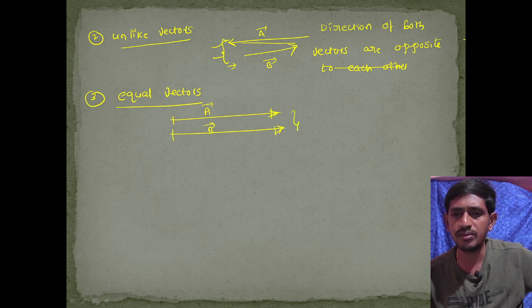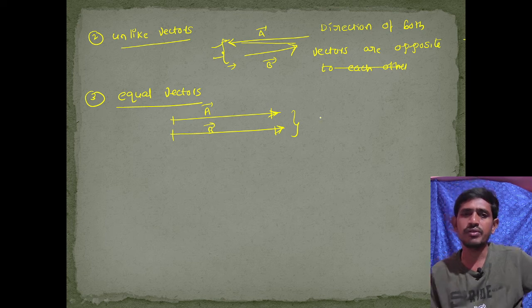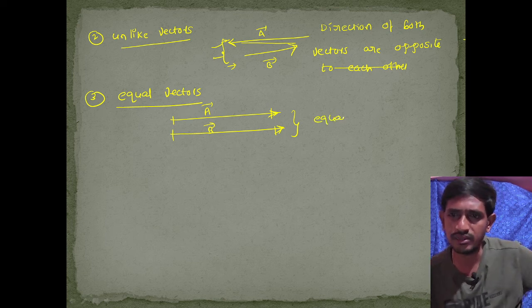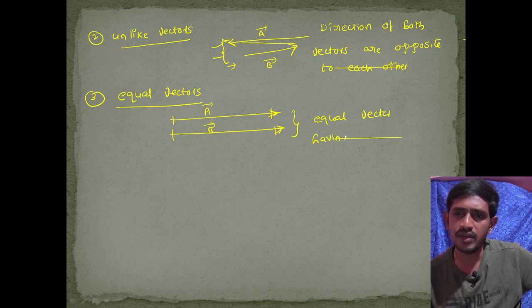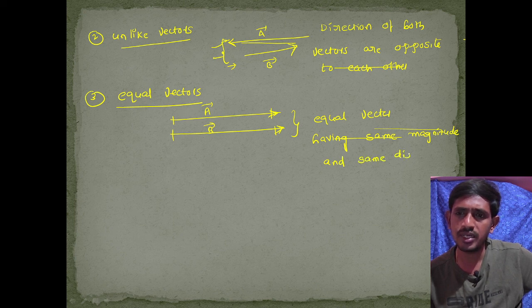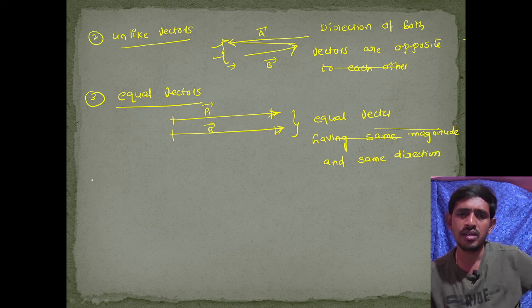Therefore, we call these two vectors equal vectors.